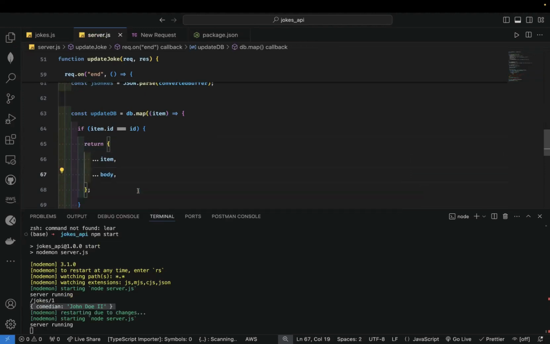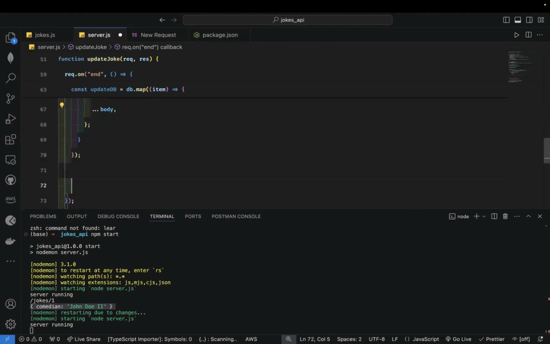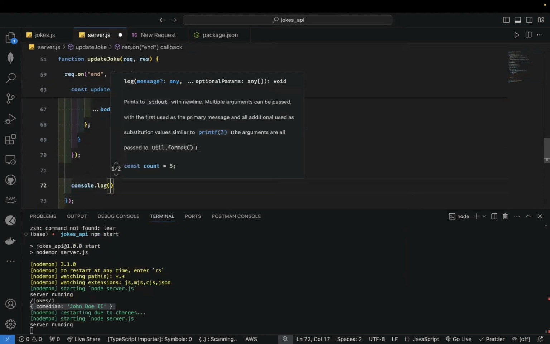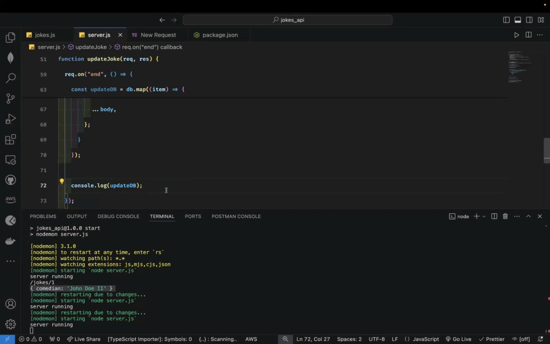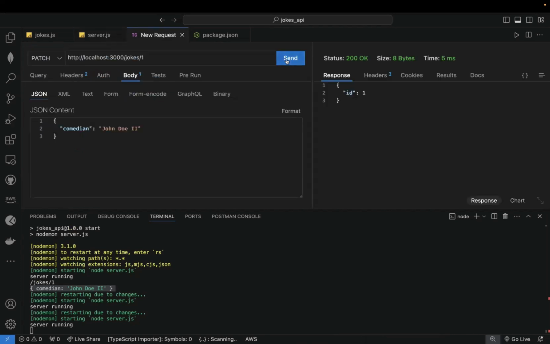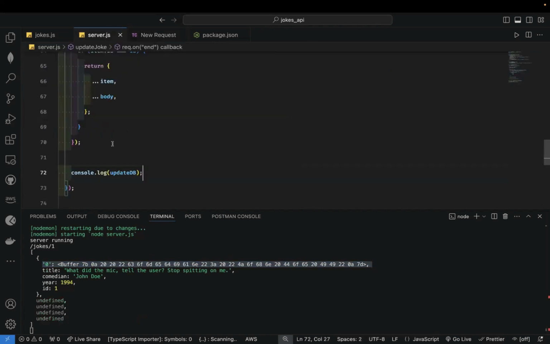Okay, so let's see what happens. So if I console log updatedDB, let's see what would happen. Okay, so if I save and do this, so we see updated John Doe 2. So I'm still having a buffer. Why are we still having a buffer? Let me check.